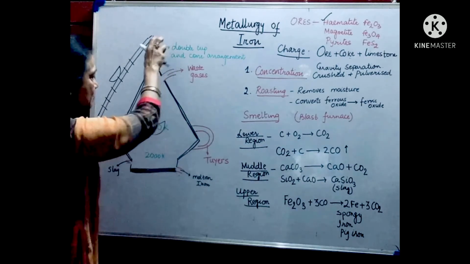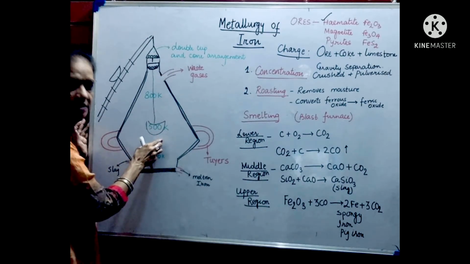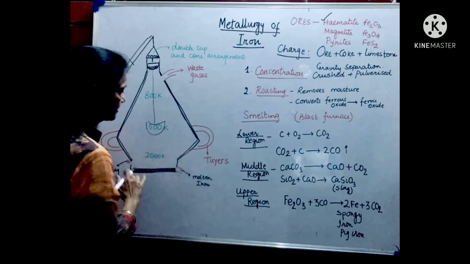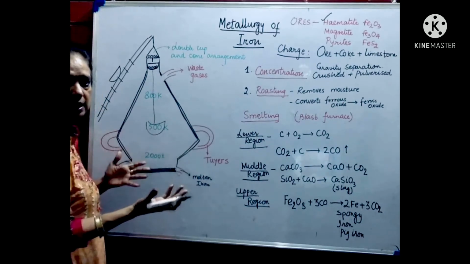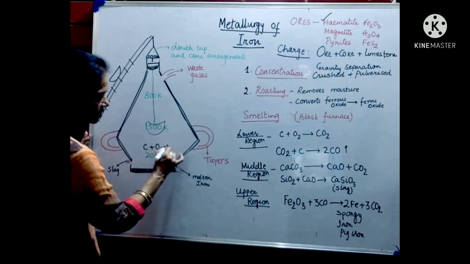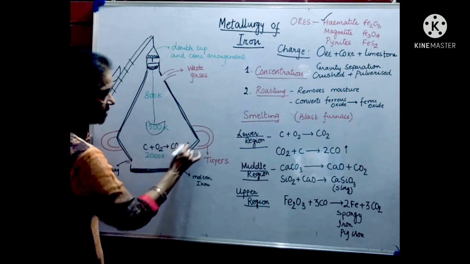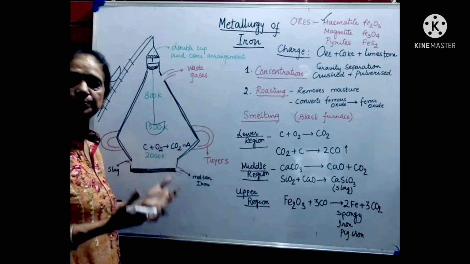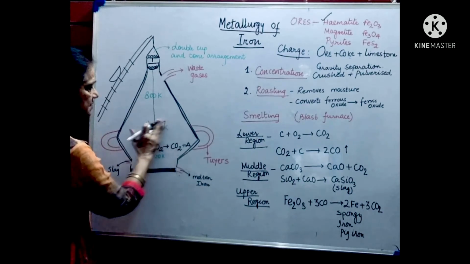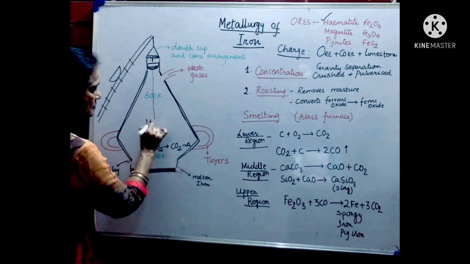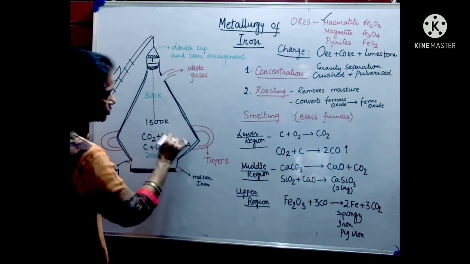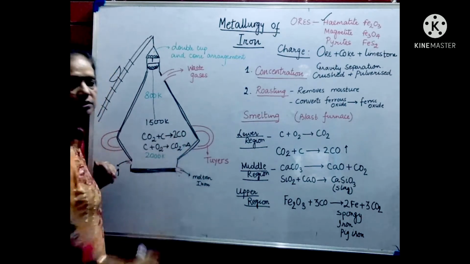So now what happens? The ore has been thrown inside the furnace, and so the reactions start from the lowermost part of the furnace. You have put coke. Coke is koila, so that falls down. So the first reaction is carbon plus oxygen gives you carbon dioxide. This is an exothermic reaction, meaning heat is being produced during this reaction. Now carbon dioxide is a gas, so it rises up. It rises up and combines with more coke to change into carbon monoxide.